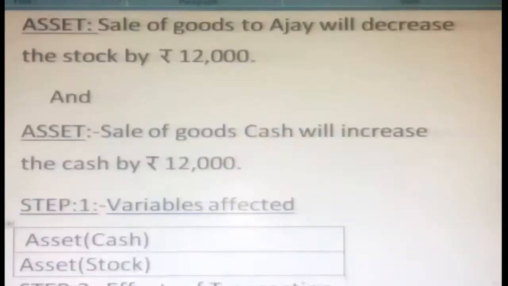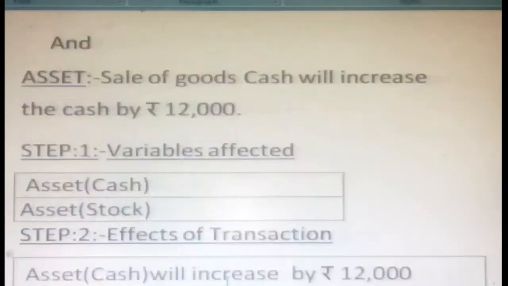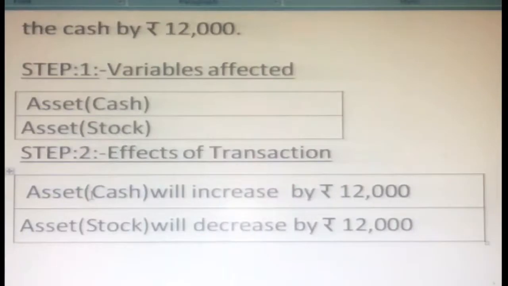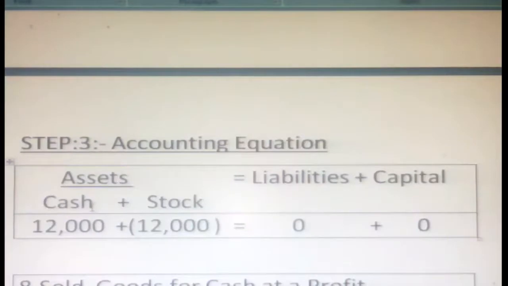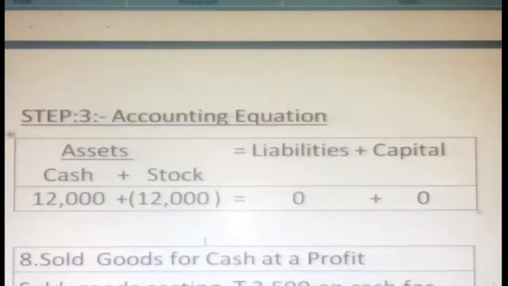Okay, cash increased, in the form of asset. So what are the step 1 variables affected? Asset in the form of cash, and here also asset in the form of stock. The effect of the transaction: as an asset, cash will increase by 12,000, and as an asset, stock will decrease by 12,000. Okay, you understood. So in the accounting equation, asset: cash increased 12,000, we got money. Stock reduced, so our goods are moving out because of the sale. So 12,000 we show in brackets. If you do 12,000 plus minus 12,000 it equals 0. The liability is also 0, capital is 0. So the accounting equation is equalized.